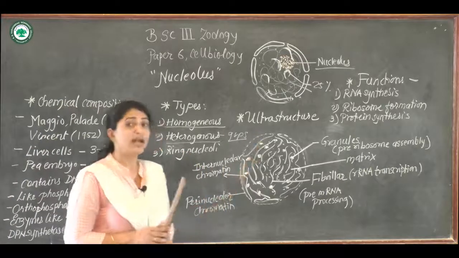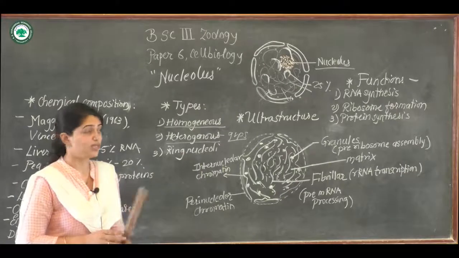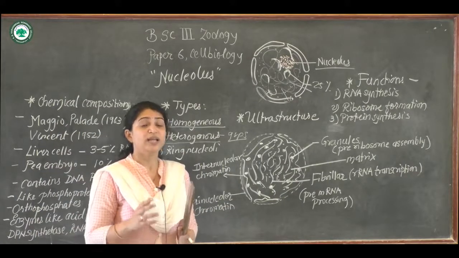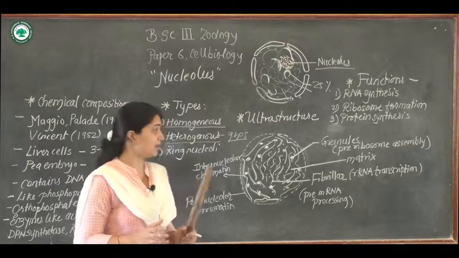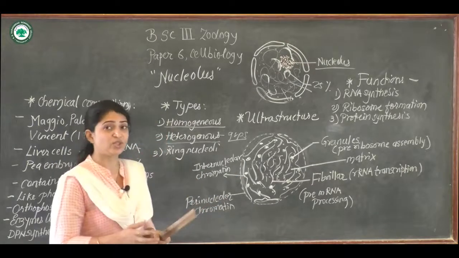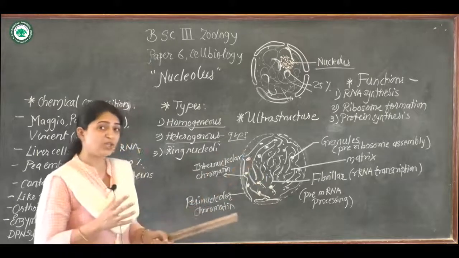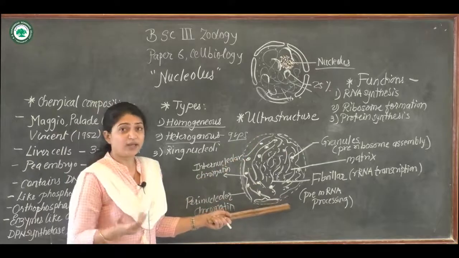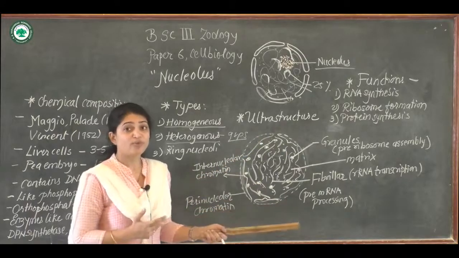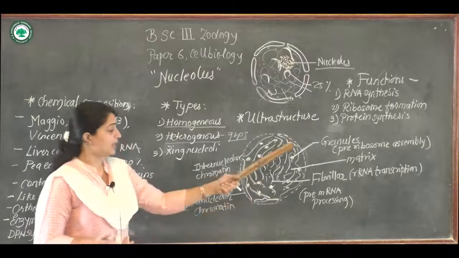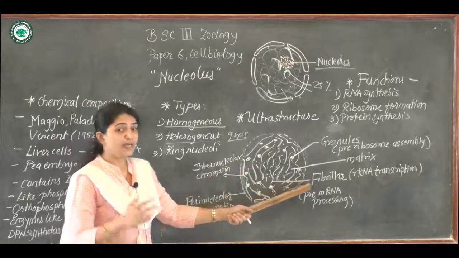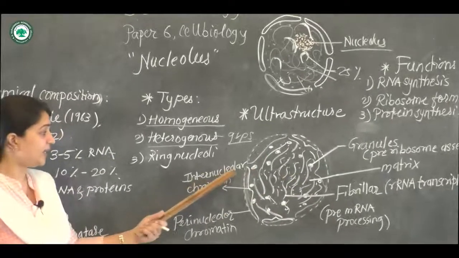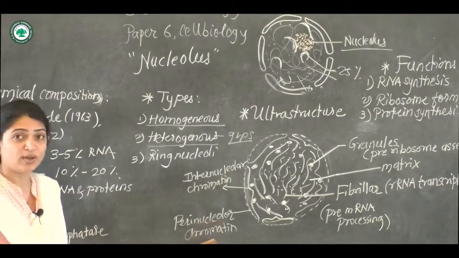Next we will move on to the ultrastructure of the nucleolus. Ultrastructure means structures found under the electron microscope. They are seen very easily under the electron microscope, and we can study the detailed structure. In this detailed structure, as we know, the nucleolus doesn't contain any kind of membrane. The outer region might look like a membrane, but it's not a membrane; these are the regions of internucleolar chromatin and perinucleolar chromatin.